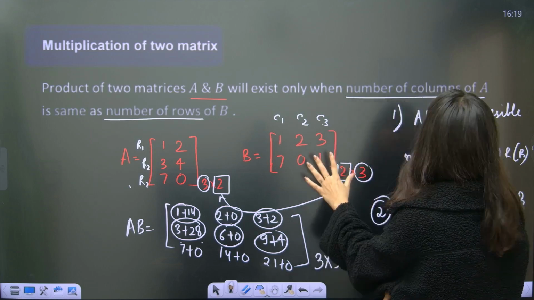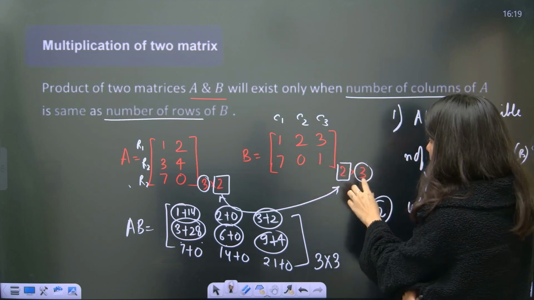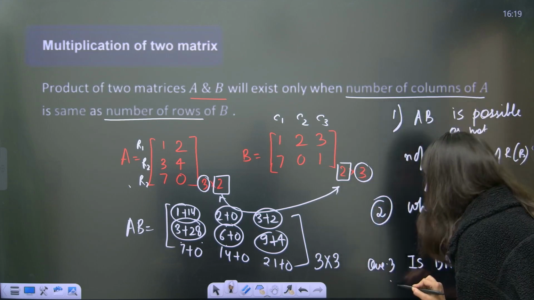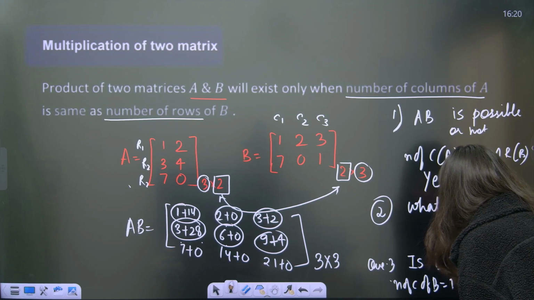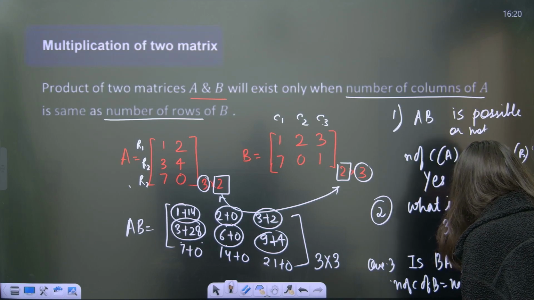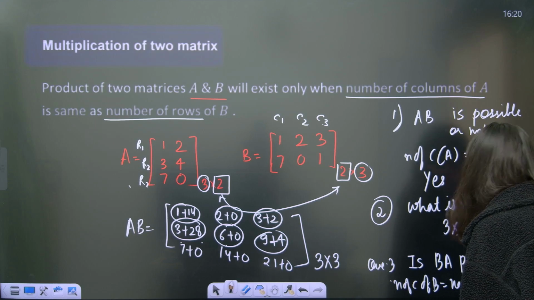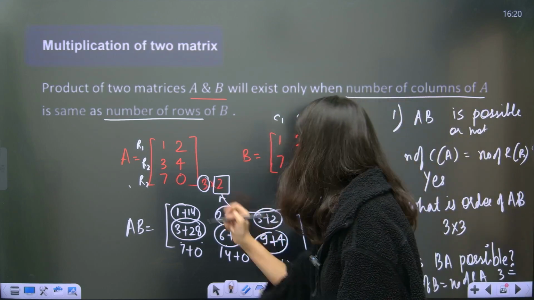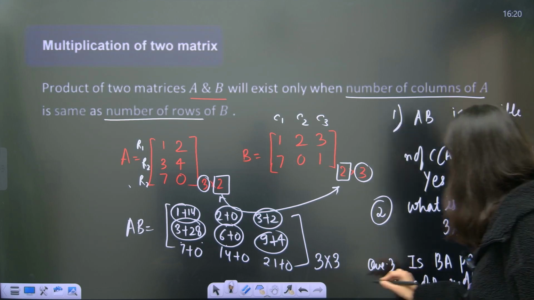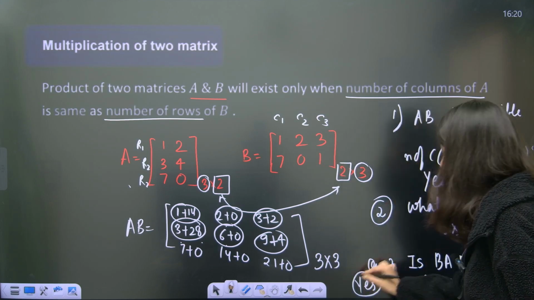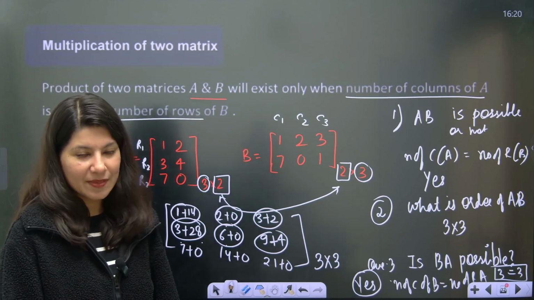Now, number of columns of first, what is first? This. So the number of columns of B should be equal to the number of rows of A. Number of columns of B is 3. Okay ma'am, 3 should be equal to the number of rows of A. Okay ma'am, this is also equal. Yes, BA is also possible. Definitely, ma'am, possible.